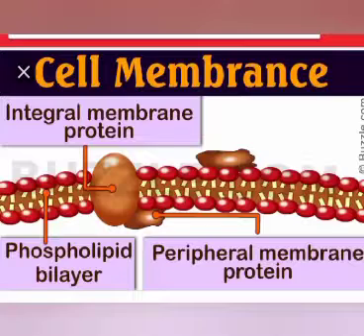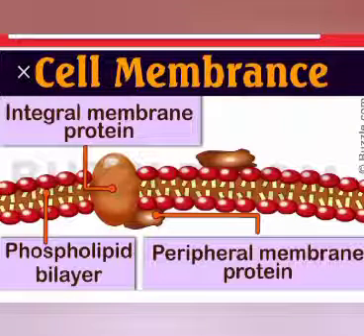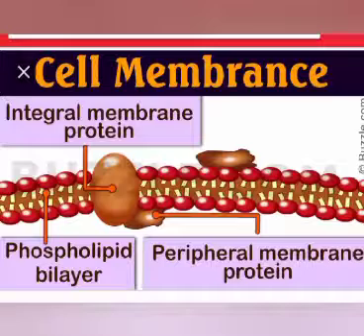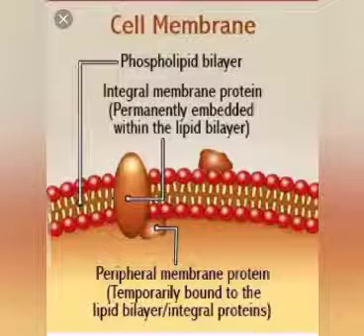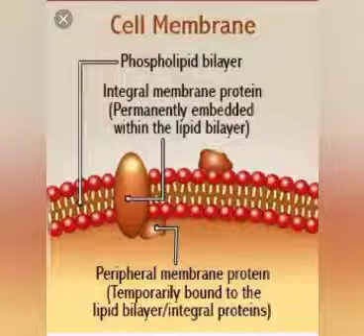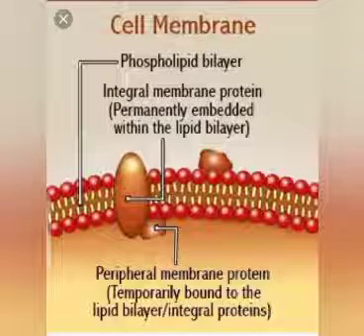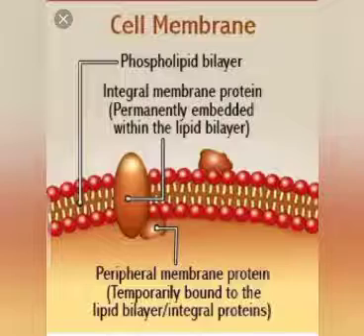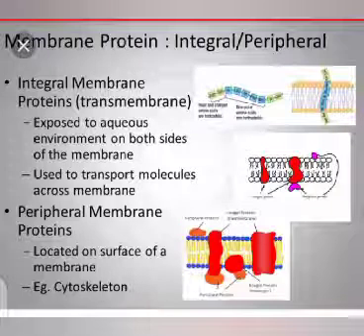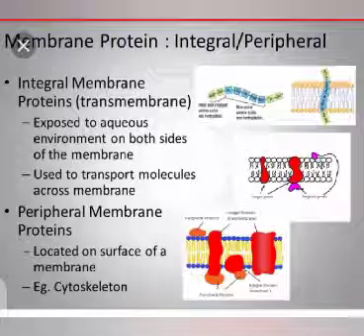Note: the proteins in membrane could be integral or peripheral proteins. The integral proteins are the proteins tightly or permanently embedded within the lipid bilayer. The peripheral proteins are the proteins temporarily bound to the lipid bilayer or to the integral proteins. The image here shows the differences between integral proteins and peripheral proteins.